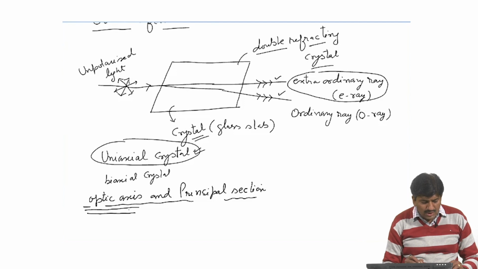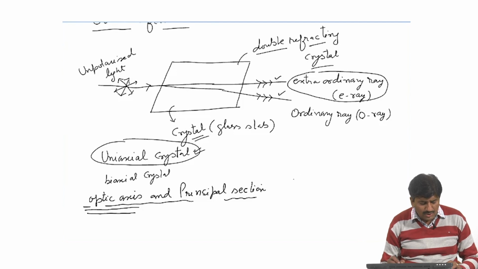The optic axis is actually the axis of symmetry of crystal, and the principal section is a plane containing the optic axis, and it is normal to the surface. In general, this principal section is not enough to understand the direction of vibrations for E ray and O ray.